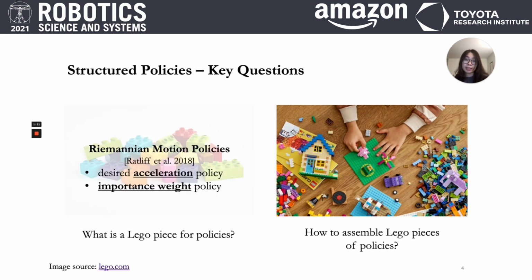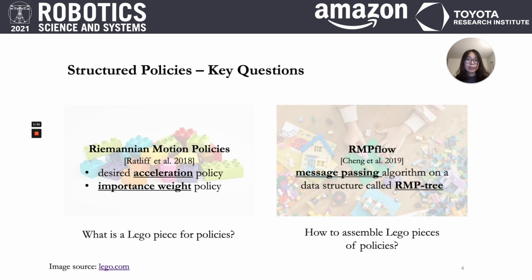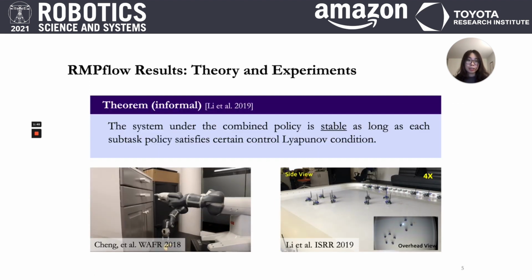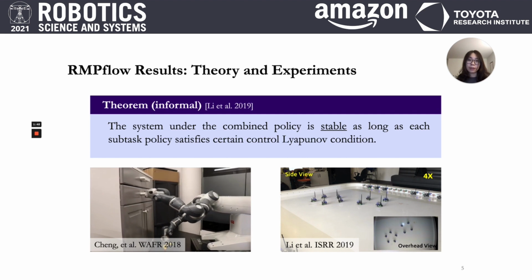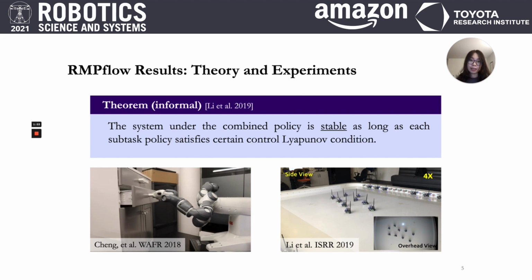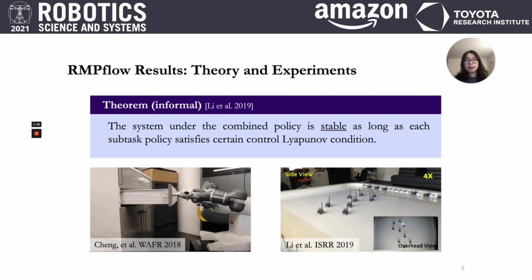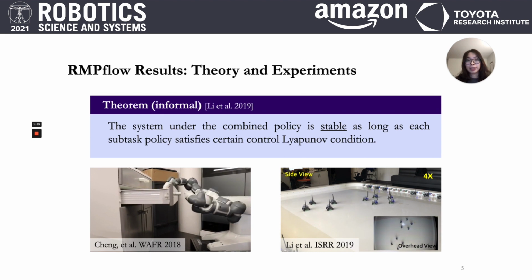We build on an existing framework called Riemannian motion policies and describe each subtask policy as a desired acceleration policy and an importance weight policy. To combine these policies together, there is an algorithm called RMP2 in the literature. It combines the RMPs using a message passing algorithm on a data structure called the RMP tree. It has been shown that the combined policy from RMP2 is stable as long as each Lego piece policy satisfies certain control Lyapunov condition. Practically, RMP2 has also been applied to a wide range of robotic systems.